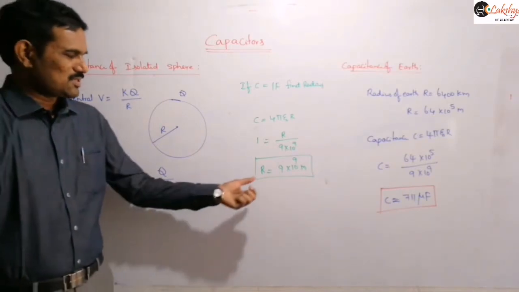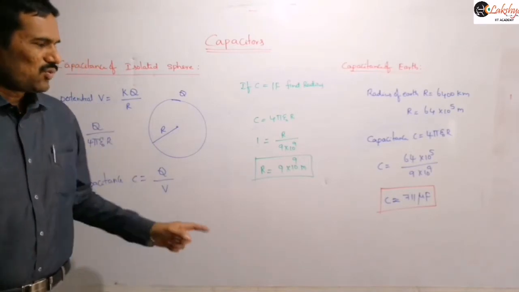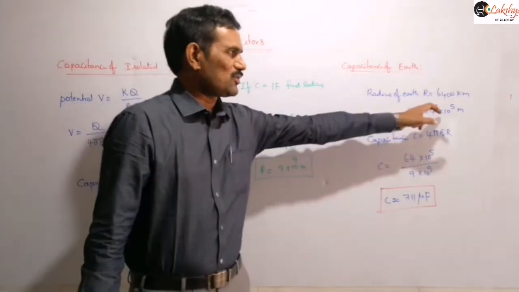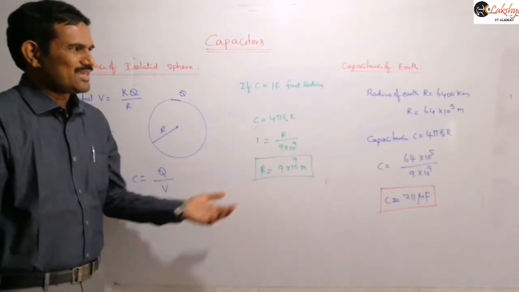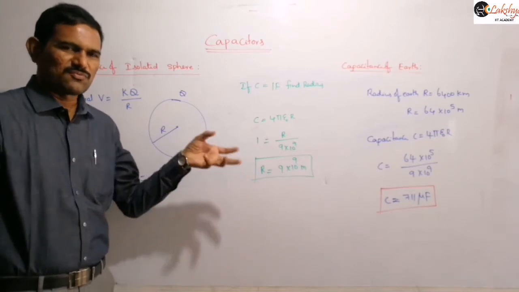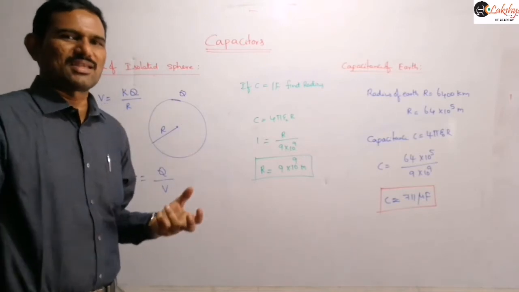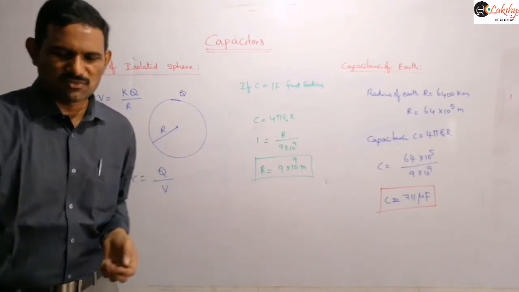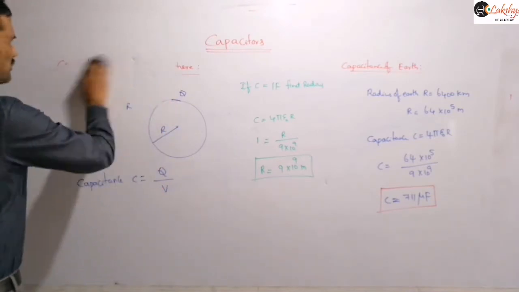If the sphere has this much radius, then its capacitance will be equal to 1 farad. You can observe this is very large compared to the radius of the earth, approximately 1000 times greater than the radius of the earth. That means if you take a capacitor nearly 1000 times larger than the earth, you will get approximately 1 farad. So 1 farad is a very big unit, and that is why generally we express capacitance in terms of smaller units.